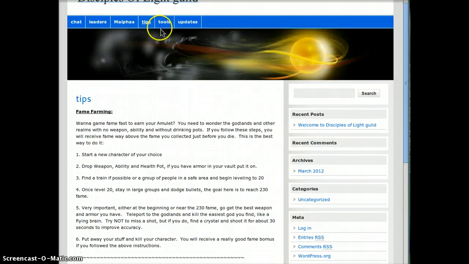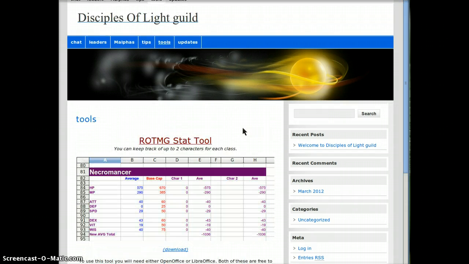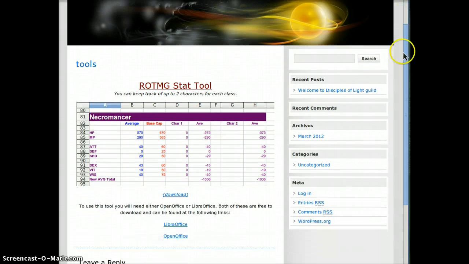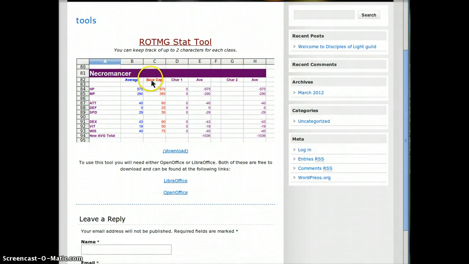And the next thing we now have is tools. I developed a spreadsheet using a program that's free. You can download it free. What the spreadsheet allows you to do is check your average stats for each character. Each character stat is color coded to the actual character in the game. In this case, Necromancer is like a purplish color.